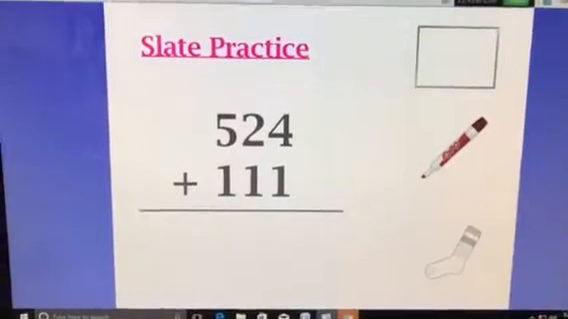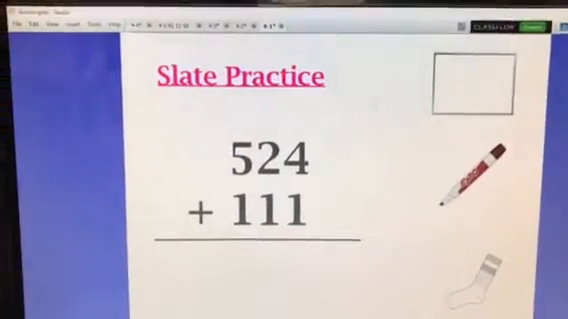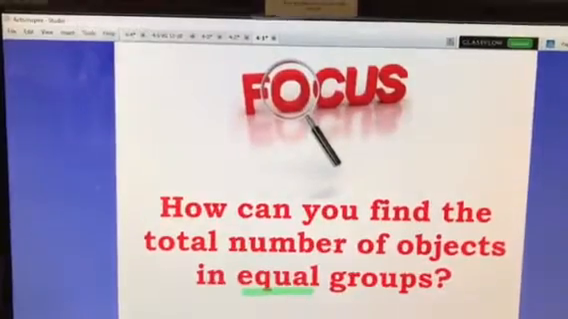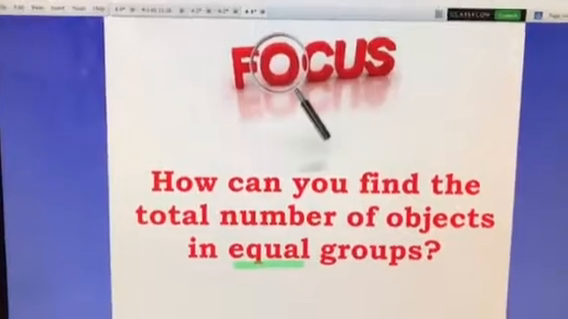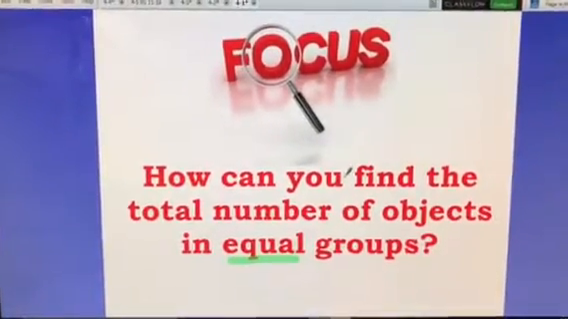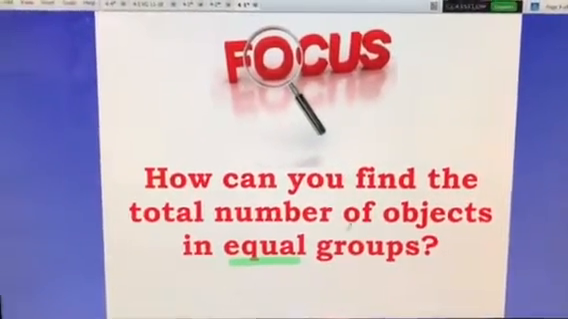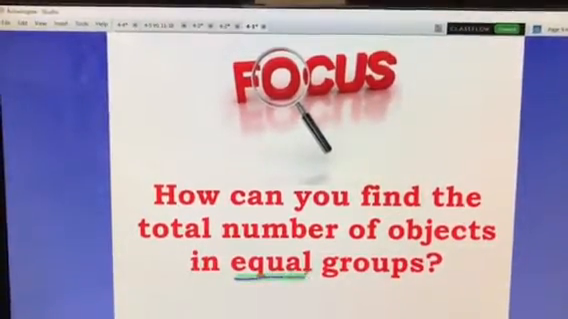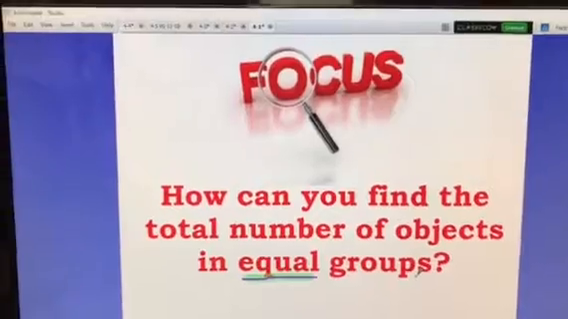So we did some slate practice problems. We went over some 3-digit addition problems, some word problems, and this is our focus. How can you find the total number of objects in equal groups? The reason equal is underlined is because it's very important when we're talking about multiplication.